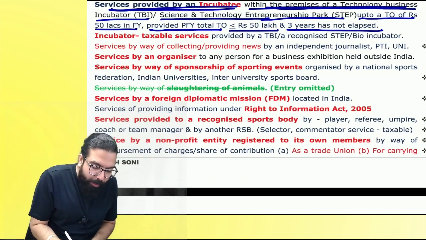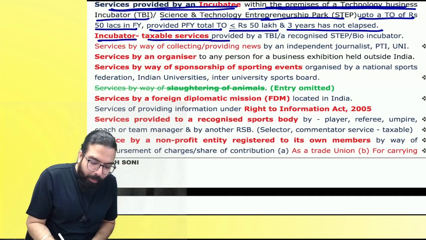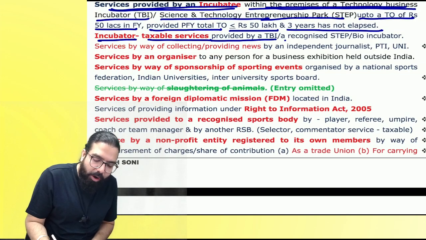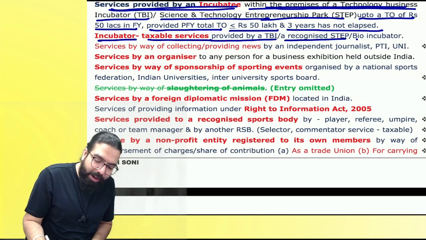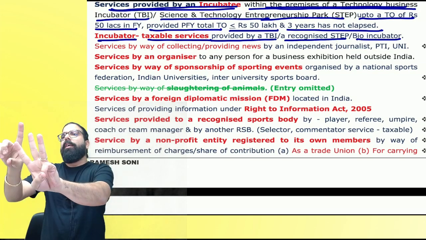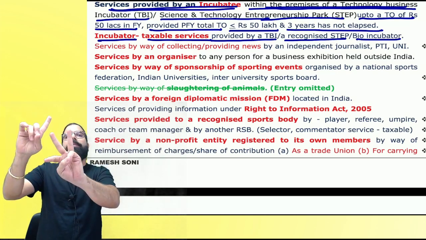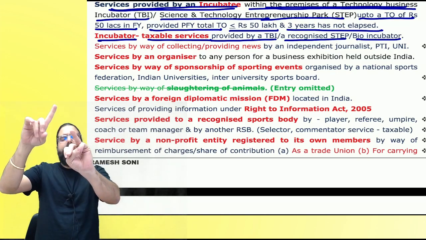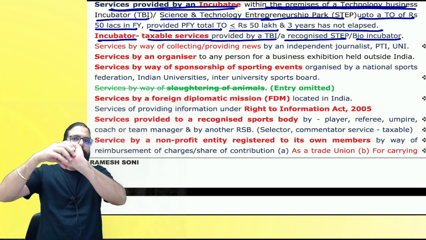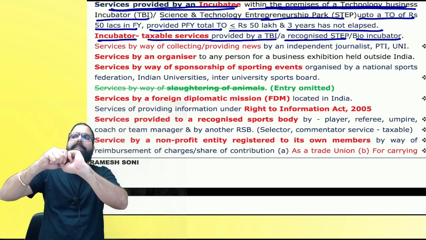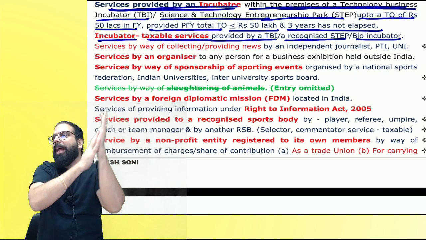The next one is the incubator: taxable services provided by a technology business incubator or recognized science and technology park or bio incubator. There are three incubators: technology business incubator, science and technology enterprise park, bio incubator. They are also telling that their services will be exempted. Can I go ahead, everyone?